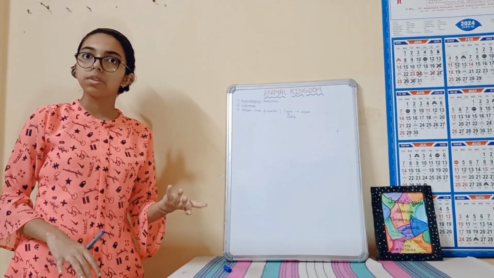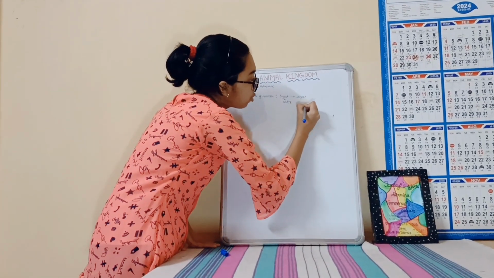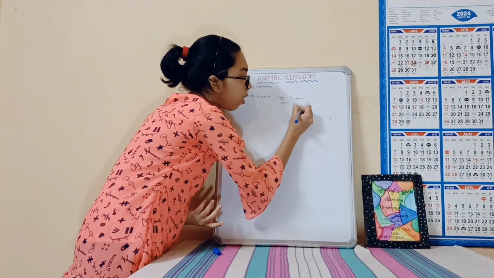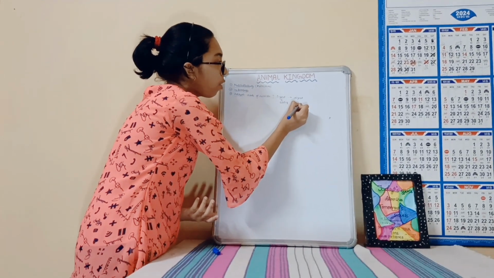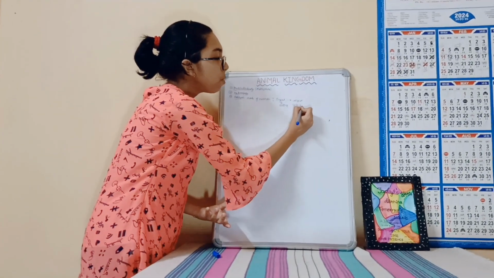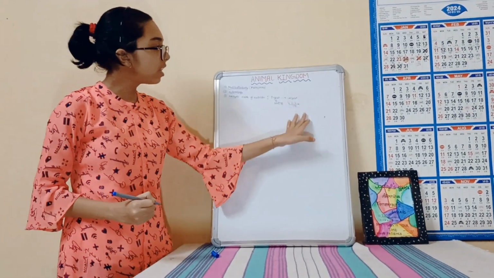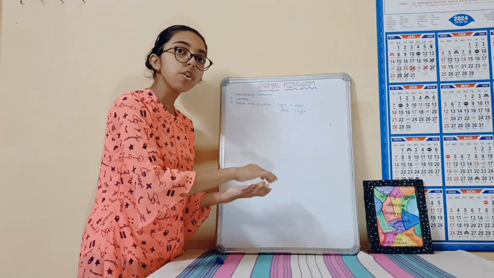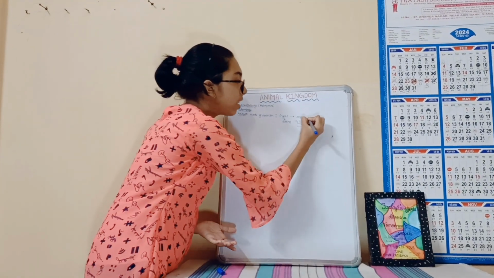For example, mushrooms and all the saprophytic organisms. As you all know, mushrooms grow on dead and rotten things. So let's suppose this is a dead log of wood and here are mushrooms growing on it. What will the mushrooms do? They will secrete some chemicals that will decompose the layer of our log, and this log will be converted into simpler substances, and conversion of heavy food material into simpler substances is known as digestion.